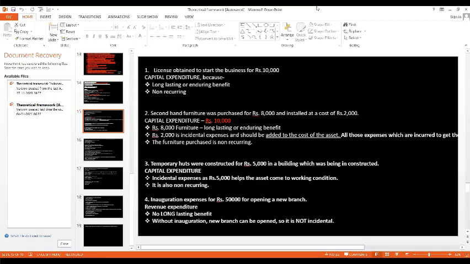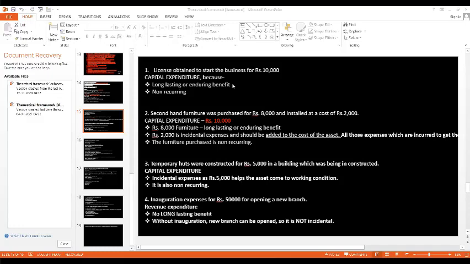For some questions, I have given the answers also. After that, I will ask you the question. You people will be able to tell me. Since it's the first one, let me give it with the answer. License obtained to start the business for rupees 10,000.